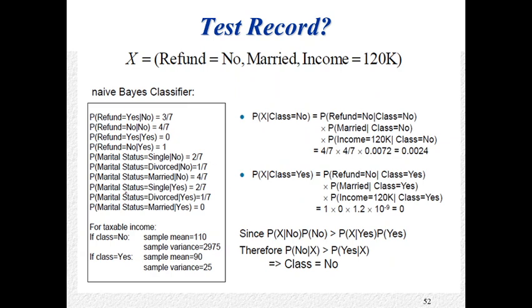This is how we will compute the calculation for everything, and this is the naive-Bayes classifier. This is actually the learning phase. From the data set, we learn the class probability and all the class conditional probabilities, that is, the likelihood.